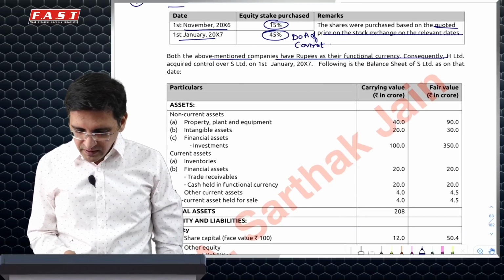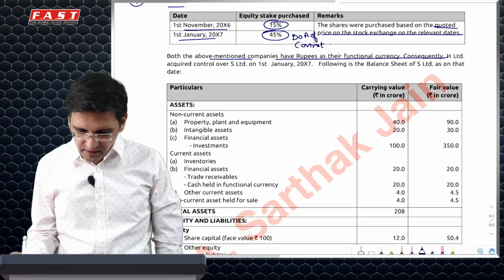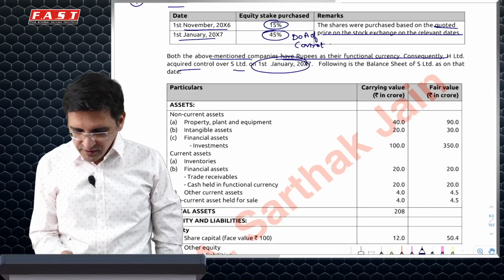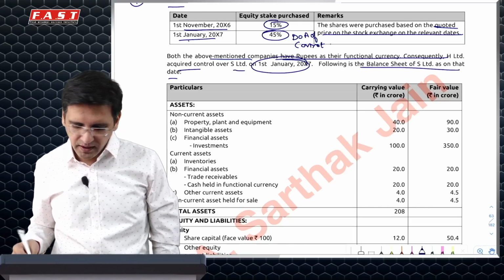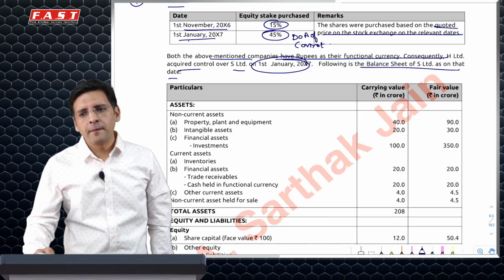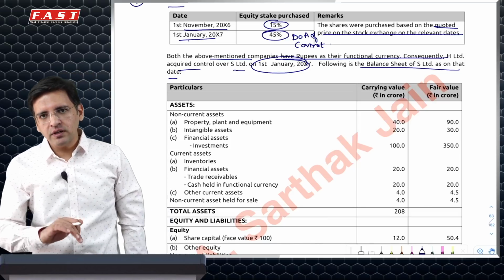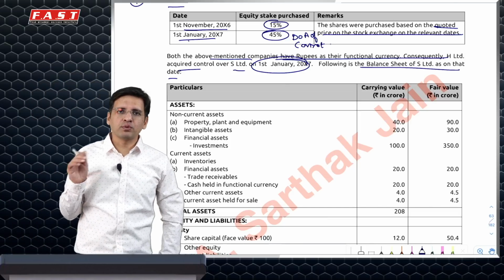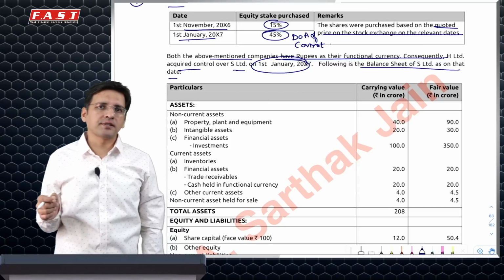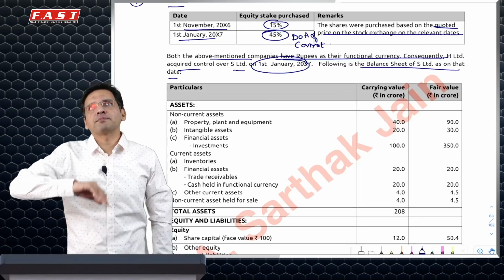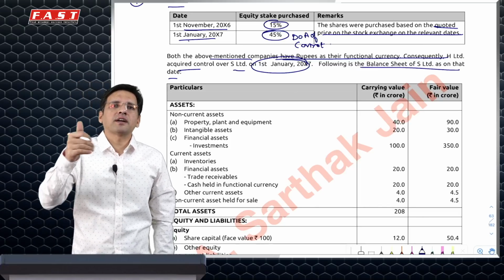Based on the above mentioned companies, rupees are their functional currency. They have acquired control on 1st January, and this is the balance sheet on that date. So the same date balance sheet is given to you. Now, it is actually not a question of acquisition of a company, but acquisition of shares. So still consolidation applies. But then the question has majority of the adjustments, which we normally study under business combination